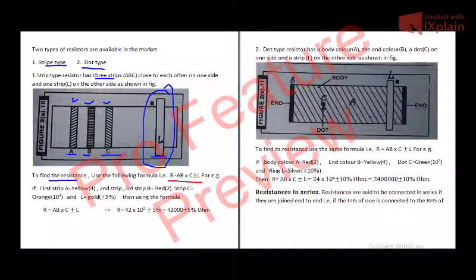For example, if the color of the first strip A is yellow, from the table we see that it is number 4.